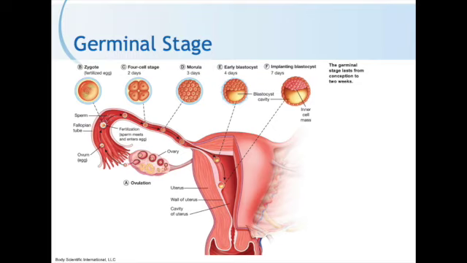Once conception occurs, the fertilized egg, which we call the zygote, remains a single cell for about 30 hours before it starts to divide. On the 3rd day, the zygote forms a solid ball of cells, which we call a morula. By the 4th day, a fluid-filled cavity forms within the ball of cells, and we now call it a blastocyst.